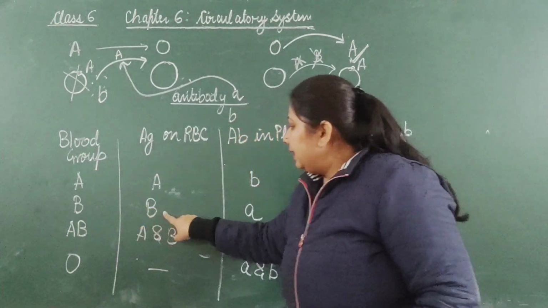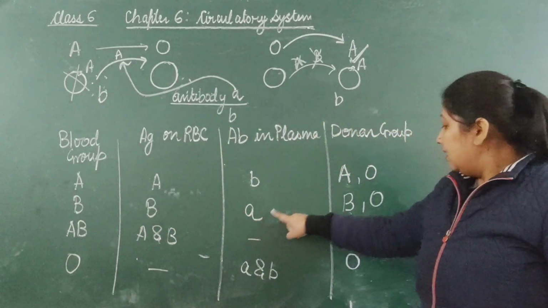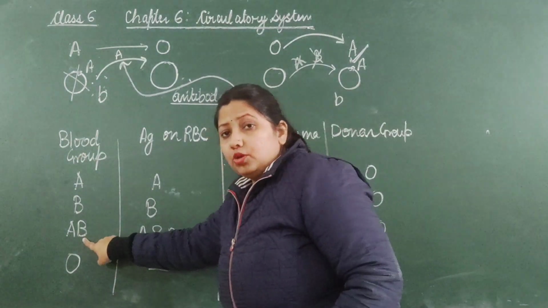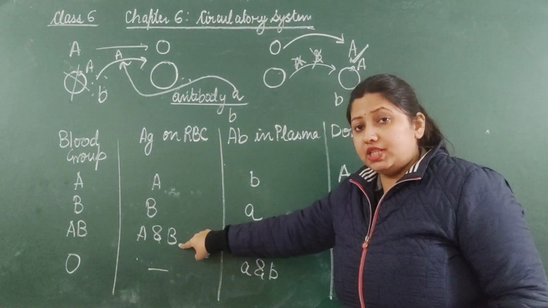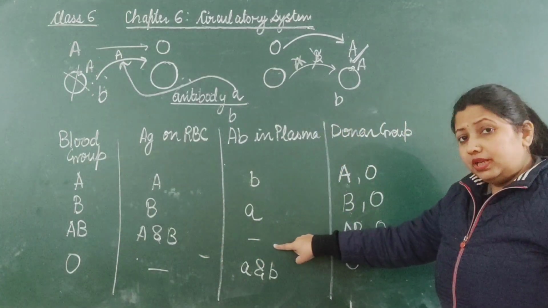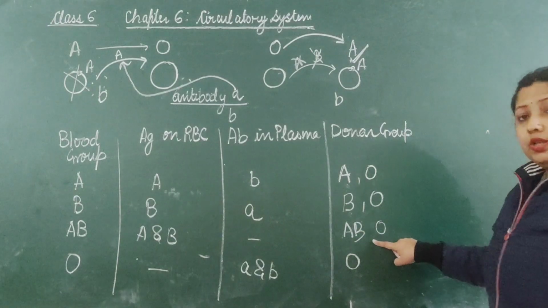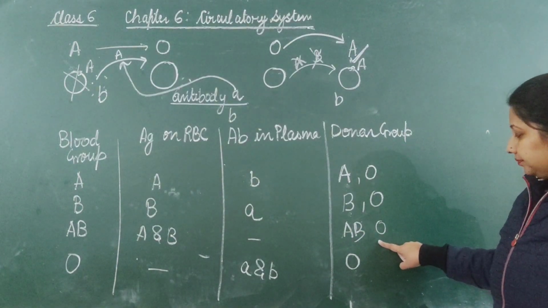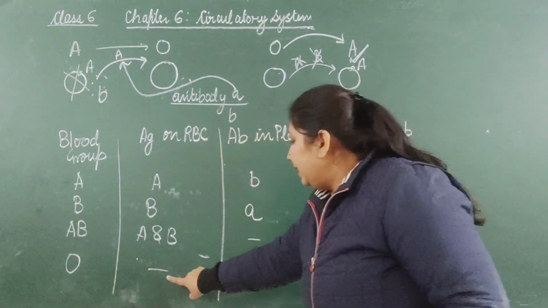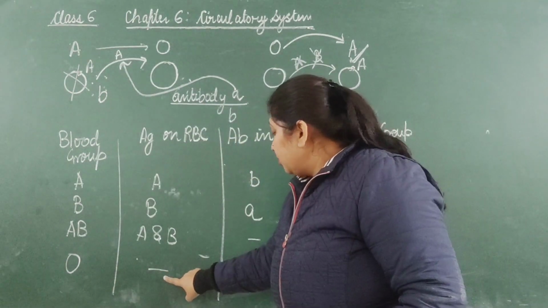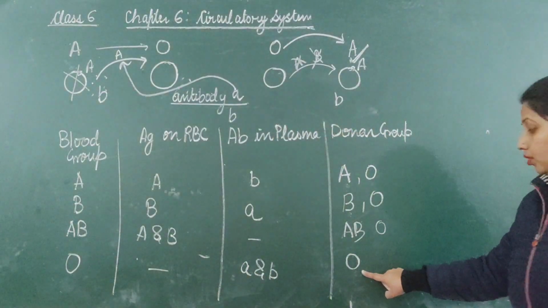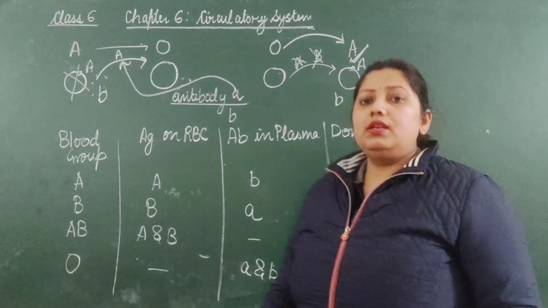Blood group B: antigen B, antibody A, and donor groups are B and O. AB blood group: both antigens A and B are found, no antibody, donor groups AB and O. And O: no antigen, but both antibodies present, donor group is O. So this is the blood group.